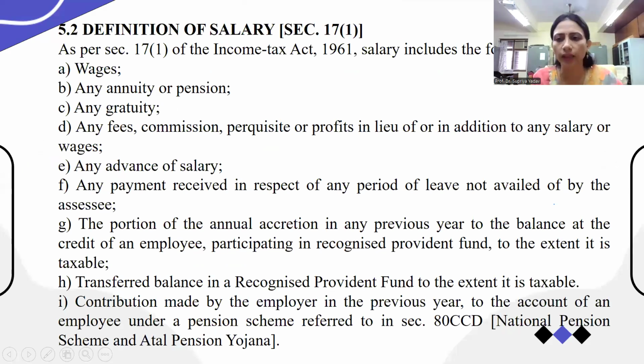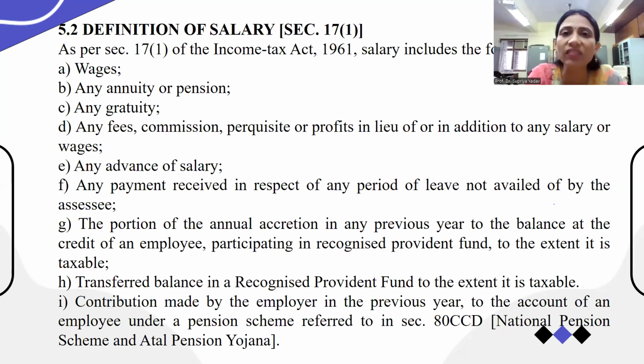So, definition of salary. Let's start with the definition of salary. As per section 17(1) of the Income Tax Act 1961, salary includes wages, any annuity or pension, any gratuity, any fees, commission, perquisites, or profits in lieu of or in addition to any salary or wages, any advance of salary if you receive, or any payment received in respect of any period of leave not availed of by the assessee.